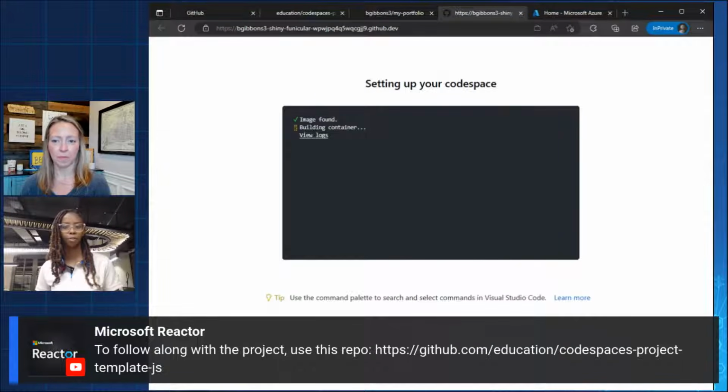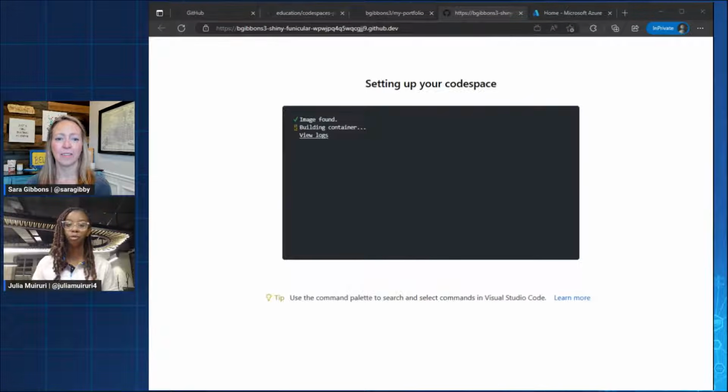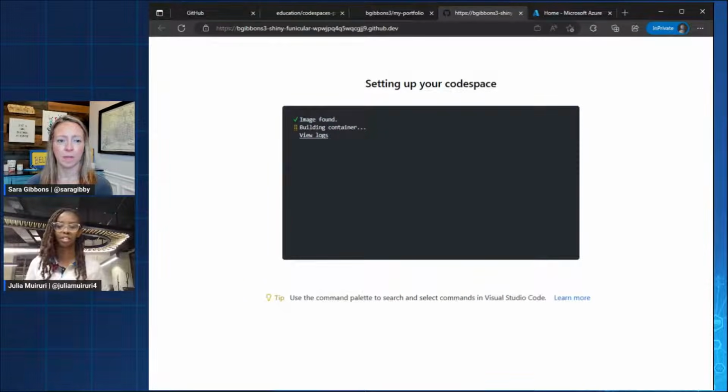And I don't know, Sarah, if you saw this cool announcement that you can also now define the secrets that are needed to run a project so that your whole team can just come in and get quickly started with the project without having to worry about the configuration bit of it. So I think it's really, really interesting to see that a whole container will just spin up with the environment that you need to just start writing your code.